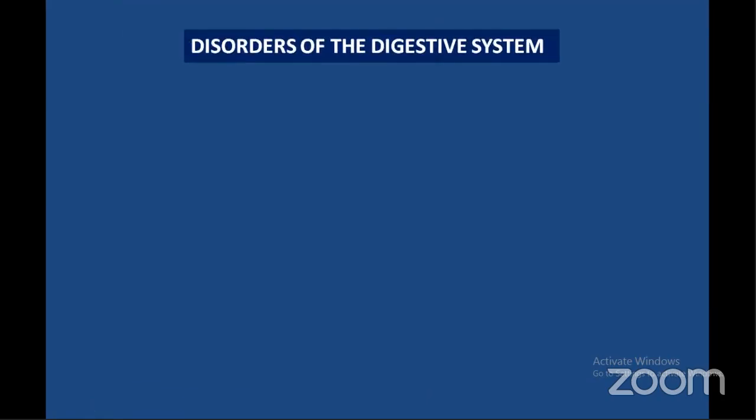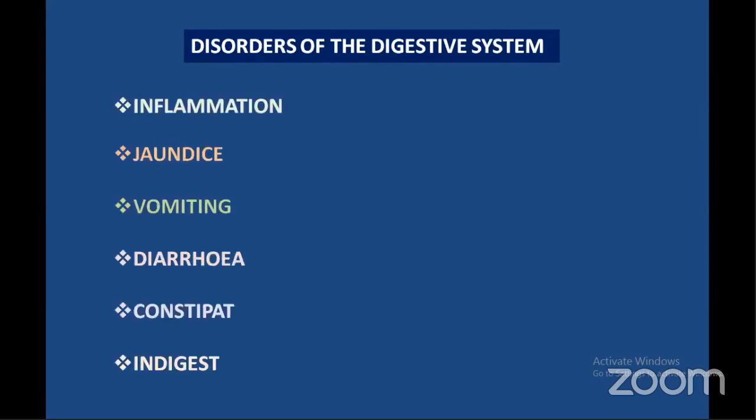Right, coming to the disorders of the digestive system. What might be the meaning of disorder? It is self-explanatory. Disorder means the orderly functions of the digestive tract will get disturbed. So in what way are the orderly functions of the digestive system disturbed? By different ways. One is inflammation, second jaundice, vomiting, diarrhea, constipation, and indigestion.